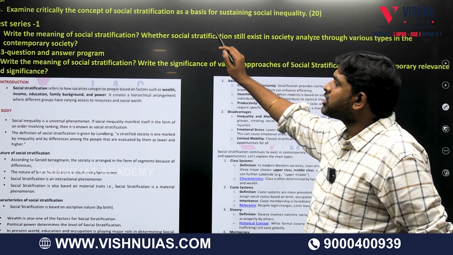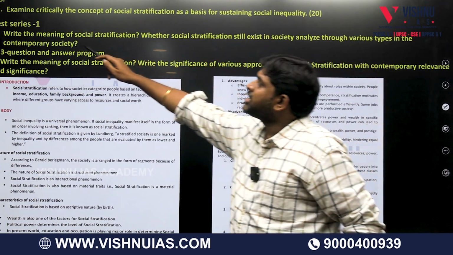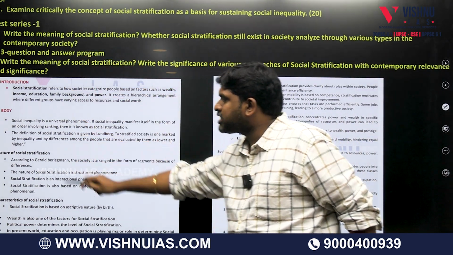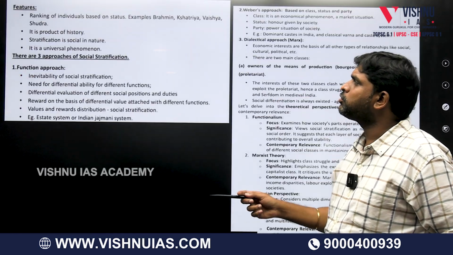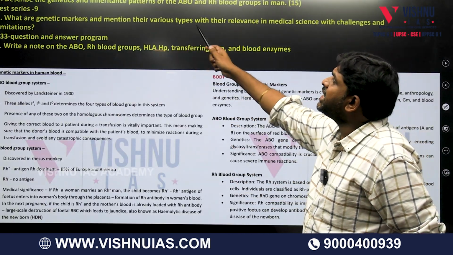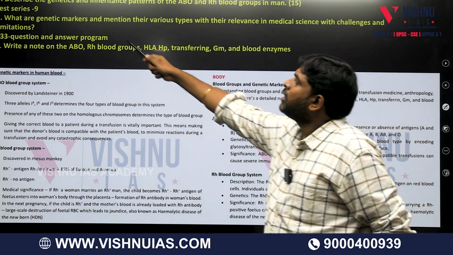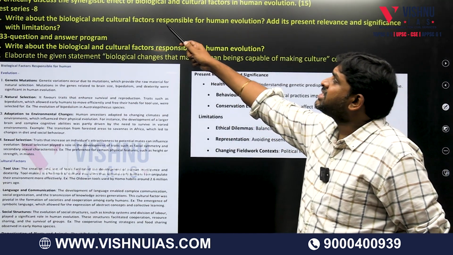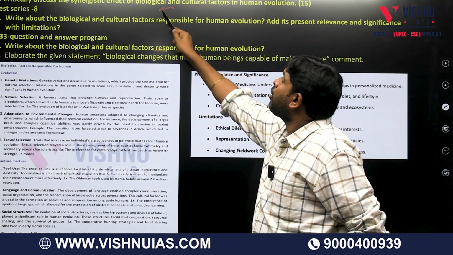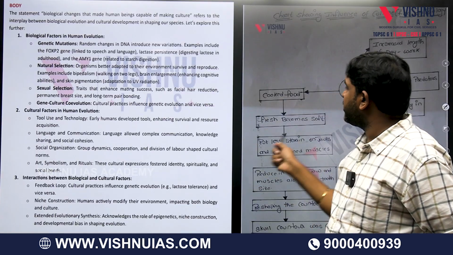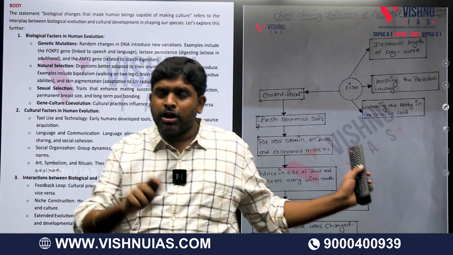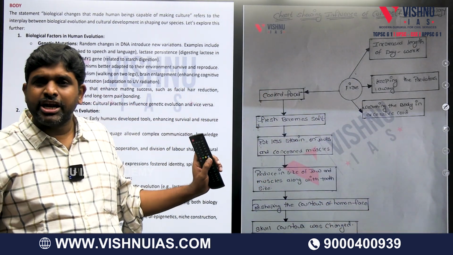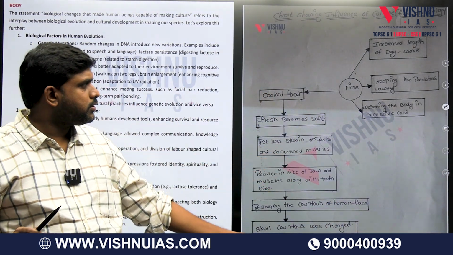Critically discuss the concept of social stratification, an expected question. Test series 1, 333 question, social stratification, this is an expected question, an easy question. Genetics and inheritance patterns of ABO and Rh blood groups. Test series 9, 333 question paper, ABO blood group. Synergetic effect of biological and cultural factors. This diagram we did or not? How biology led to cultural evolution, how culture led to biological evolution. This is what? Paper 1 reflections.